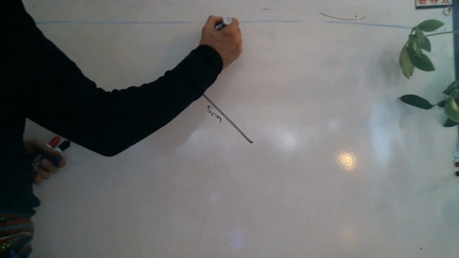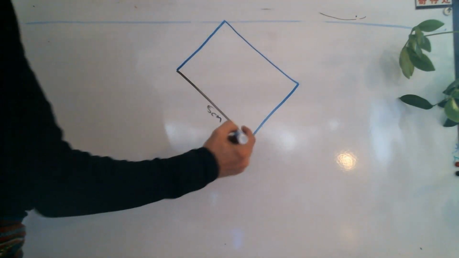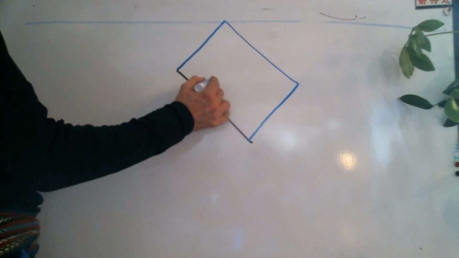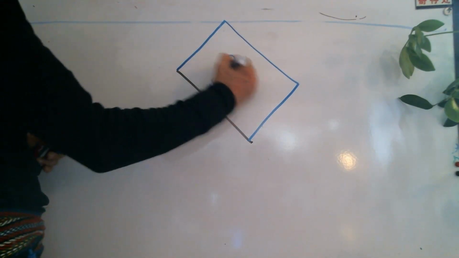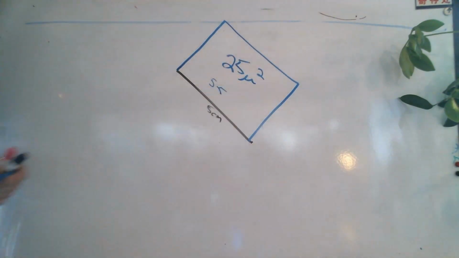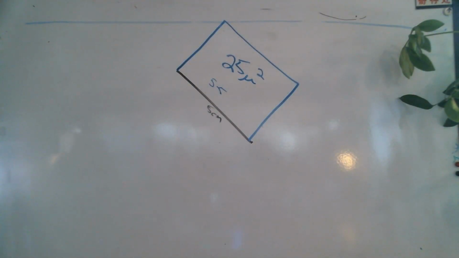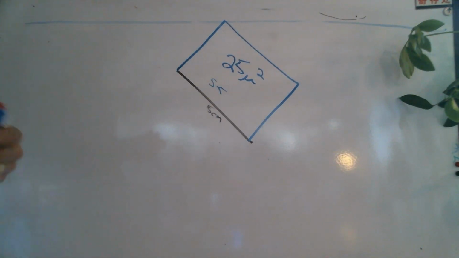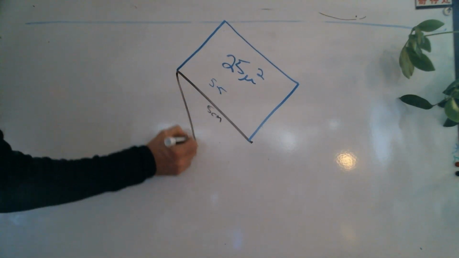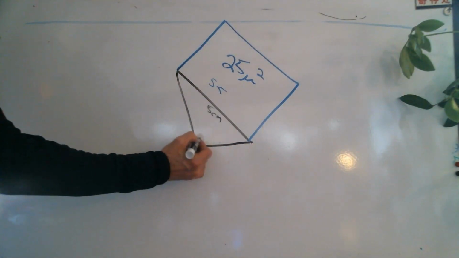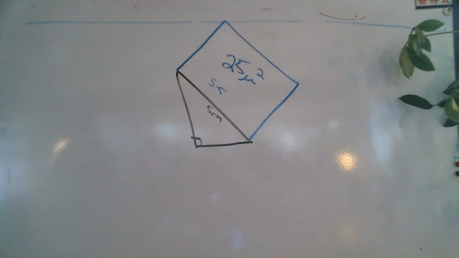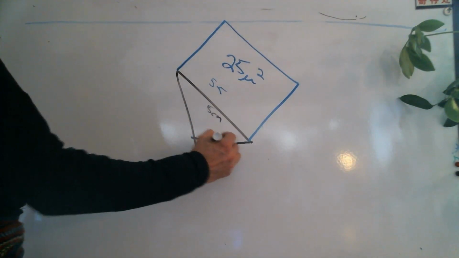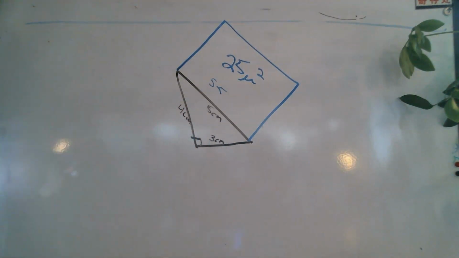It's 25. If I draw a square off of that line, the square would be 5 times 5. That's going to be 25 units squared. Is everyone in agreement with that? Anything that I've asked you to do that you haven't done yet? No, this is all the same. So, next thing. If I draw a triangle off of that, that is a right triangle. It kind of looks like an upside down house right now. And I'm going to put the number 3 down below and the number 4 on this other side.